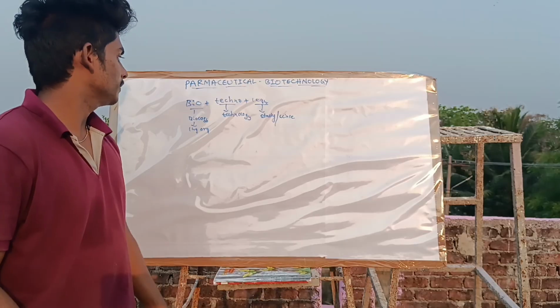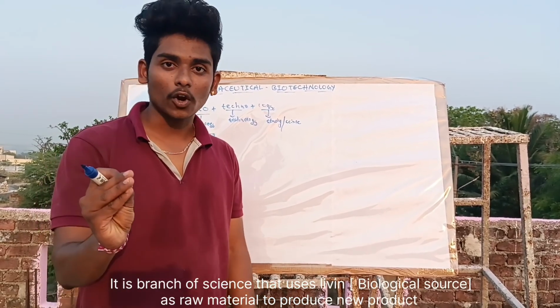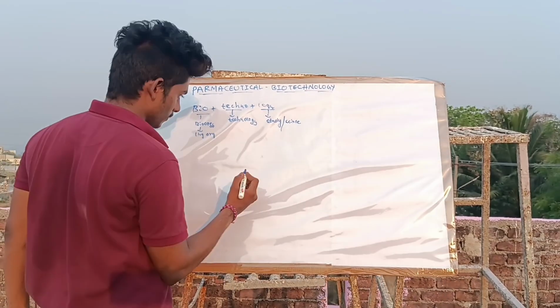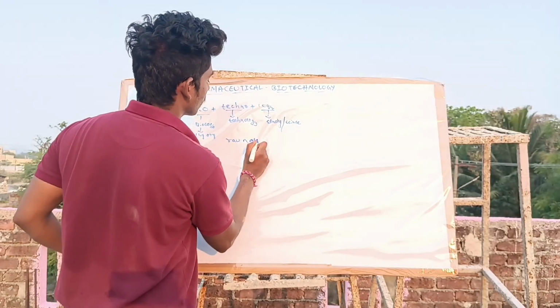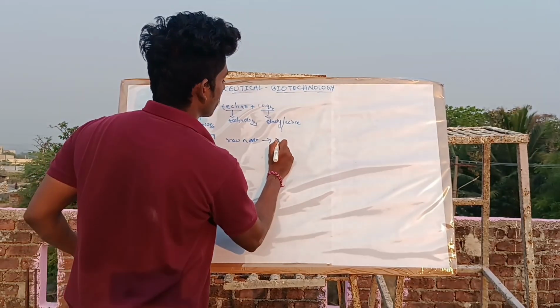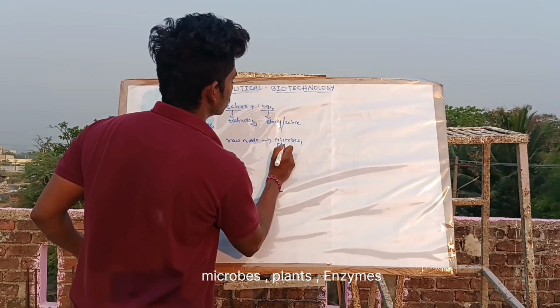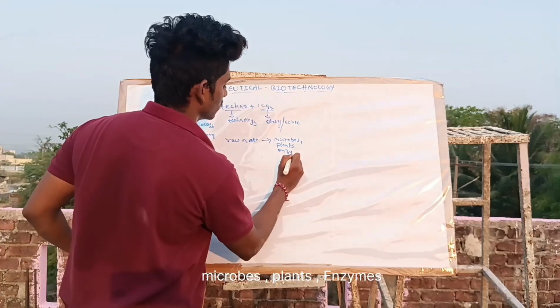So biotechnology is a branch of science that uses biological sources or living organisms as raw materials to produce new products. Here, what are raw materials? Raw materials include microbes, plants, and enzymes.